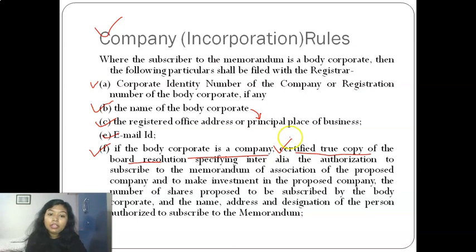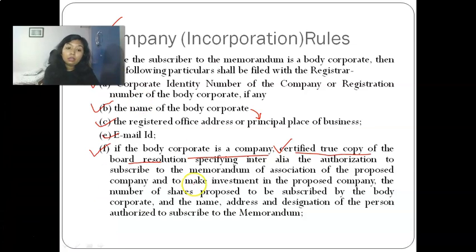Now they need to specify, inter alia, the authorization to subscribe the memorandum, which I already told you, and to make the investment in the proposed company. What else will be written in this resolution? That they are authorizing the company to make an investment in the proposed company, because they are buying the shares of that company, so they are making an investment in it. So as per the legal procedure, they also need to authorize the company by passing a board resolution to make such an investment.